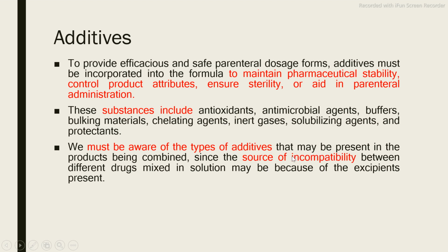Incompatibility means your drug and excipient may react with each other and form a side product, and this incompatibility can easily be checked by visual observation of your product. Suppose on day one your product remains clear in nature, but after 1 week, 2 weeks, or after a month your drug may become brown in color or there may be some other coloration. So this production of colors stands for incompatibility. Your drug is incompatible with the other ingredient, and that's why there is incompatibility.